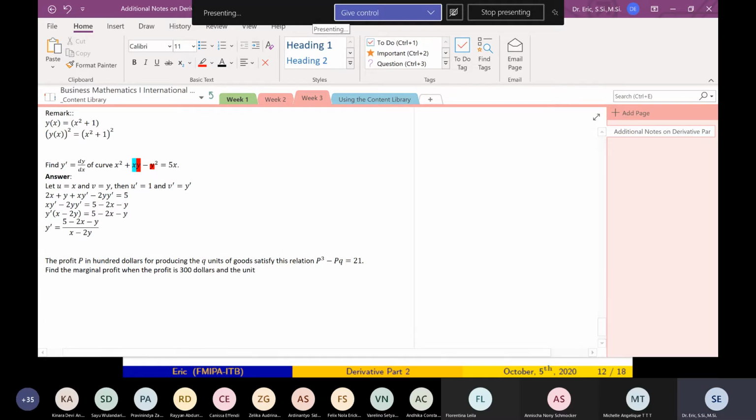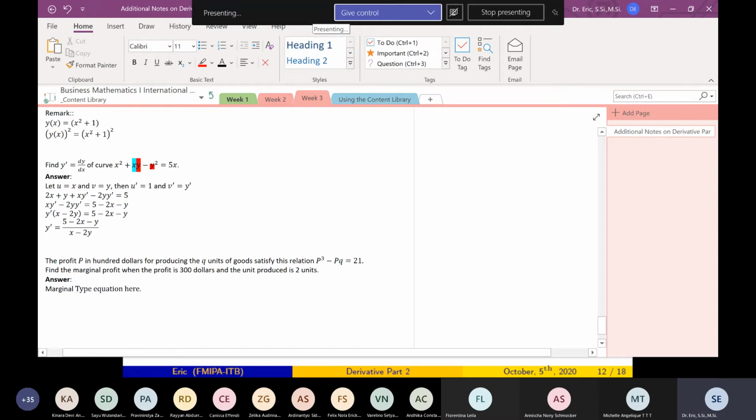And the units produced is, 3 cubed is 27 minus, how much was it? 2. And the units produced is 2 units. Okay, so what do I have to find? I have to find the marginal profit. What is the marginal profit?